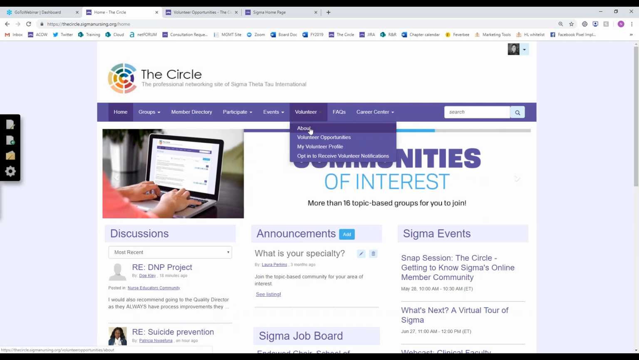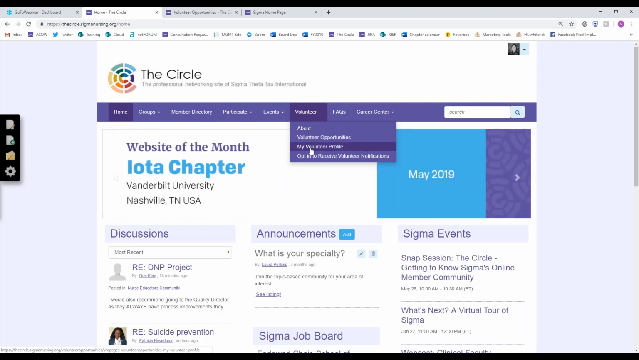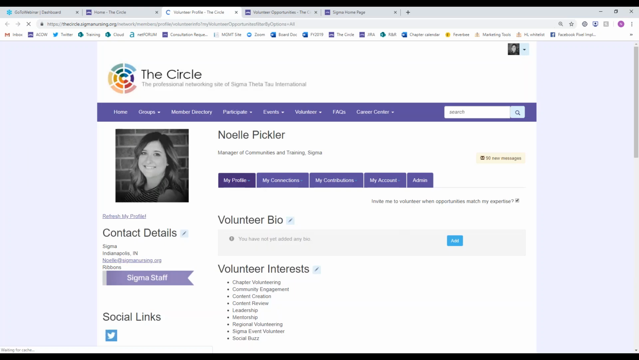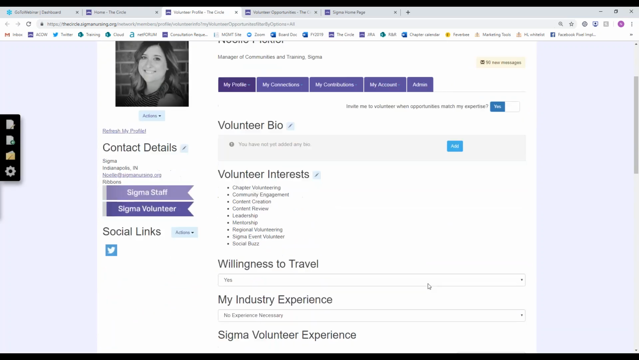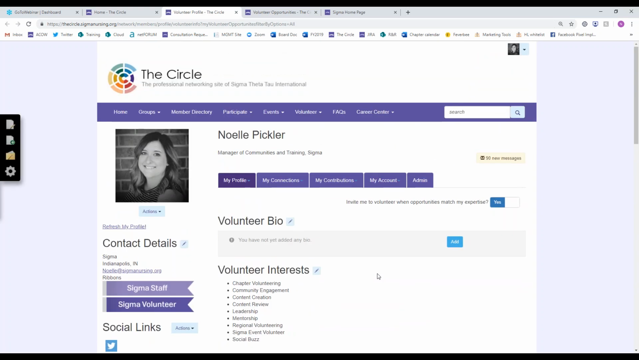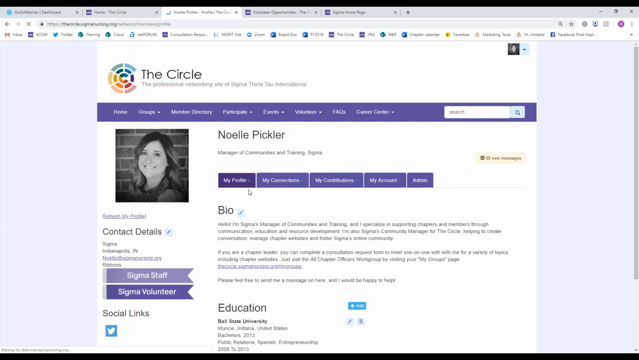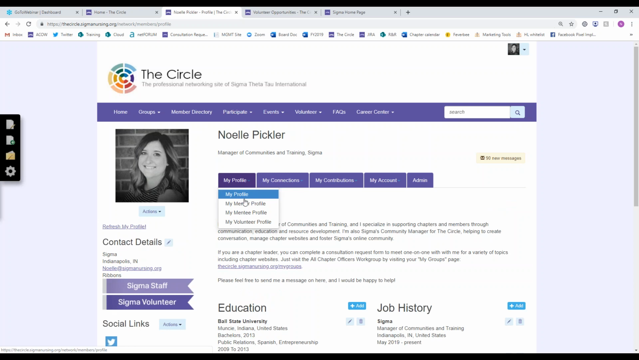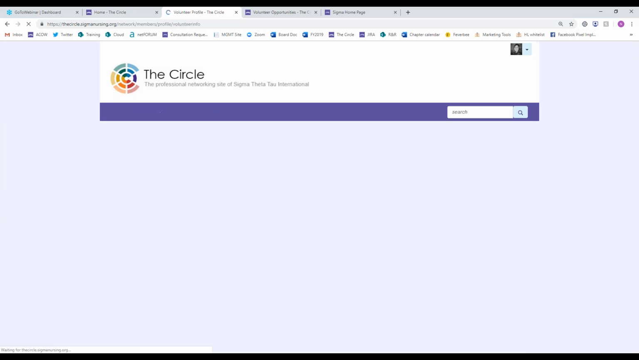That's a little bit of landing page information, a bit of FAQ. There's also an option to complete your volunteer profile. When I click on my volunteer profile, I can see that it takes me to something that looks very similar to my profile. Actually, it is. All of your profiles are housed here within your main. The one button we didn't look at here was this My Profile button. When I click in there, I have access to my profile, which is where we just were. Now I can also access my volunteer profile here.